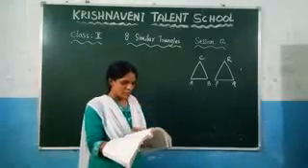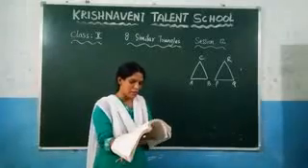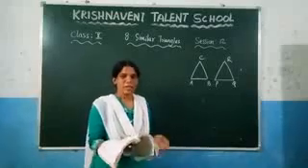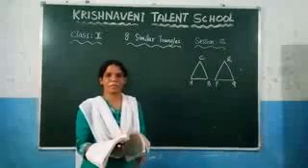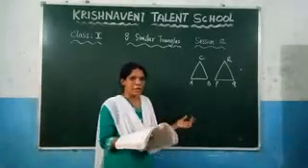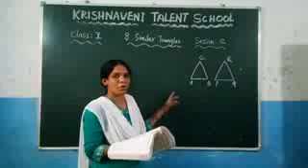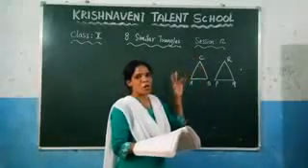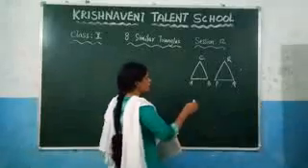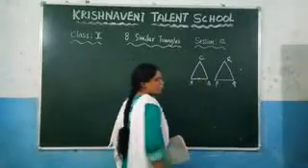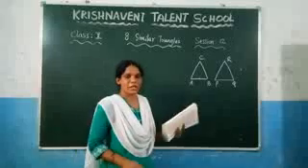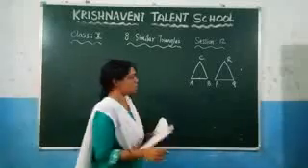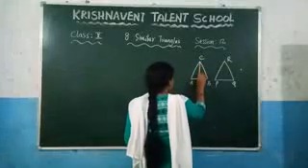And after that they are saying here CM and RN are respectively the medians of the triangle ABC and PQR. And they have drawn two medians. What is the meaning of median? If you take a midpoint of one side and draw a line segment from the midpoint of that side to the opposite vertex. So let us consider this is the midpoint of AB, right? And you need to draw a line segment to the opposite vertex. What is the opposite vertex here? Which is nothing but C. So this is the median of this triangle.